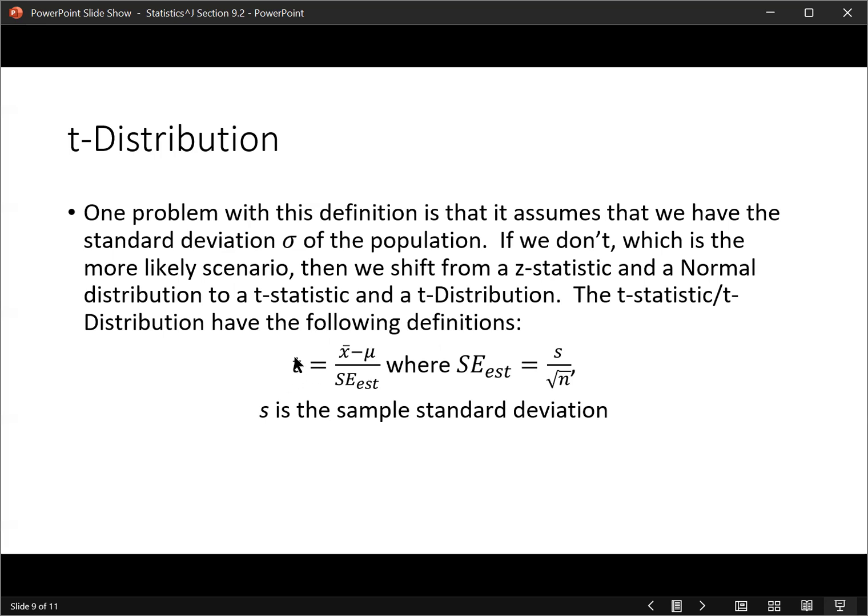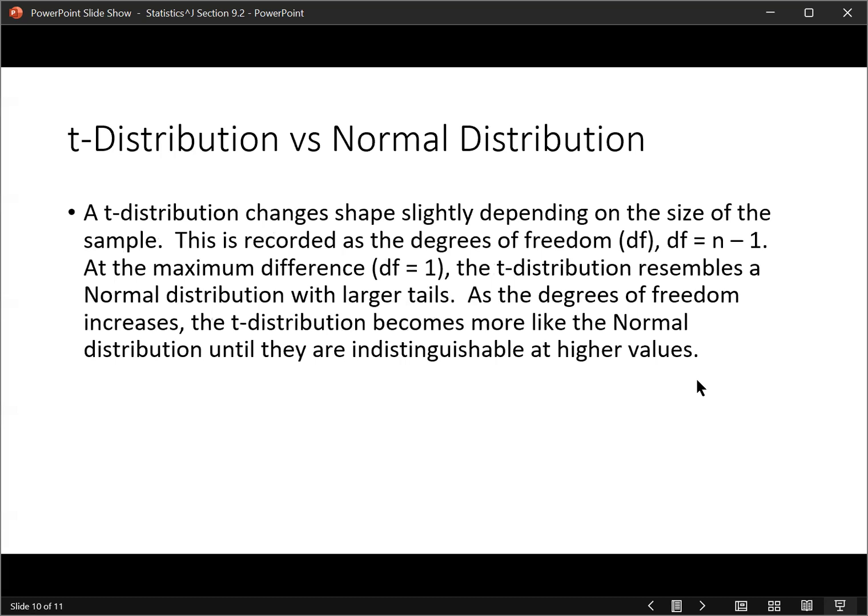For the z statistic, this is the same formula. You subtract the same two quantities: you take the sample mean minus the population mean, and you divide by the standard error, without the EST. That would be for a z-score. But for a t statistic, or t score, you divide by the standard error estimate, given by this formula. A t distribution changes shape slightly depending upon the size of the sample.